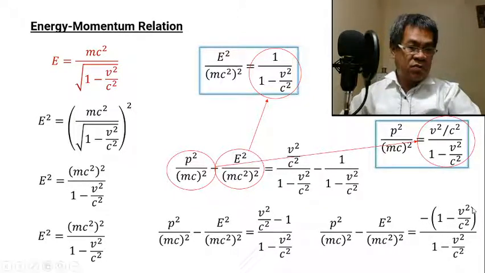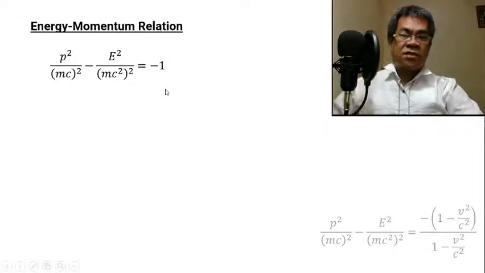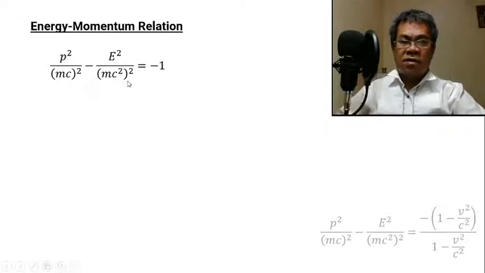But take note, this will be cancelled out. This will be cancelled out. So this will become negative 1. This will become negative 1. So this is it. Okay.